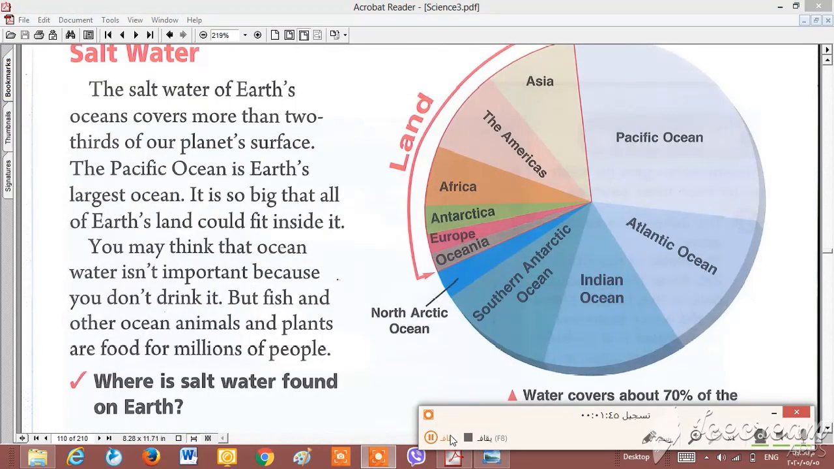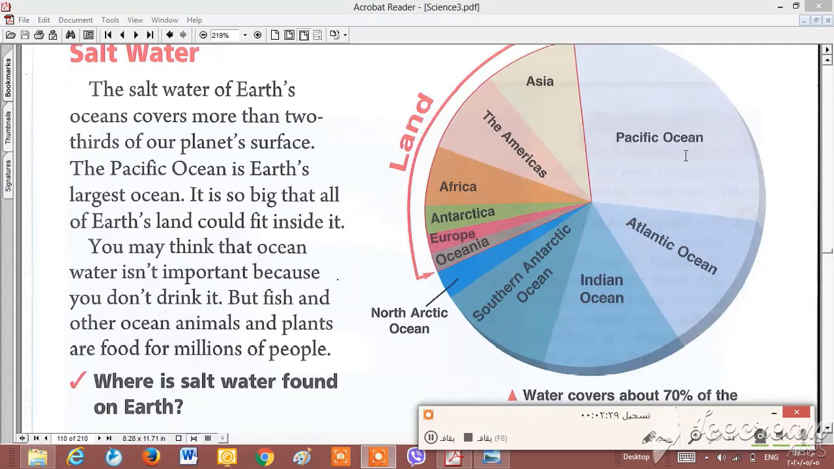In this page we learn about salt water. We said that salt water is more than any other water on earth, like 97% of earth is water. It means 2/3 of our planet's surface is salt water. We said that we have 4 oceans: Pacific Ocean, Atlantic Ocean, Indian Ocean and Southern Ocean. The largest of these 4 is the Pacific Ocean. It is the largest and biggest ocean on our planet.